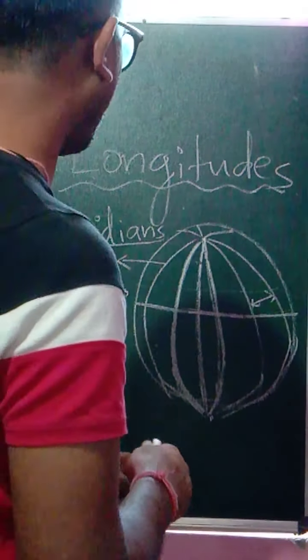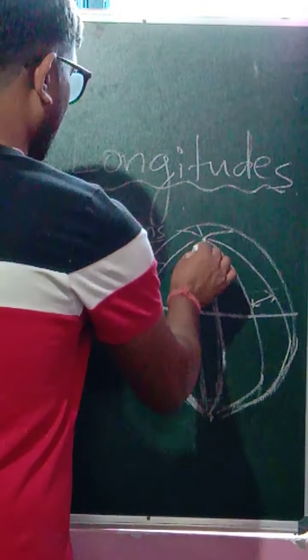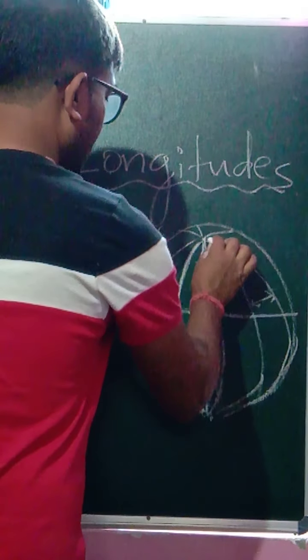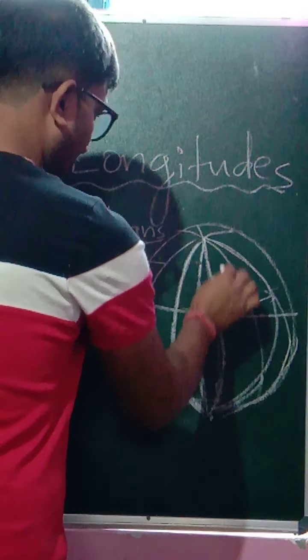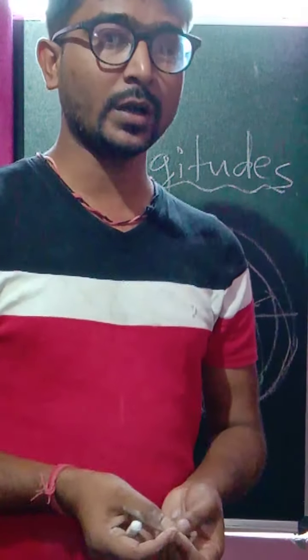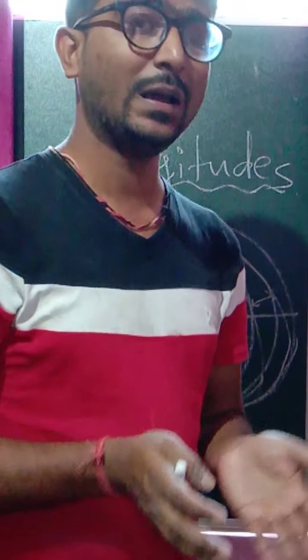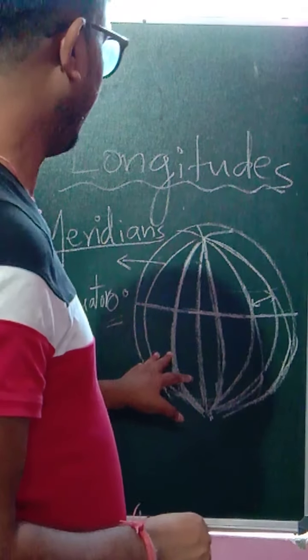Now what are the important properties that we should understand? Every meridian, from start till end, has the same length. It is not that one is longer, one is shorter. Every meridian has the same length coming from the northern pole and joining at the southern pole.